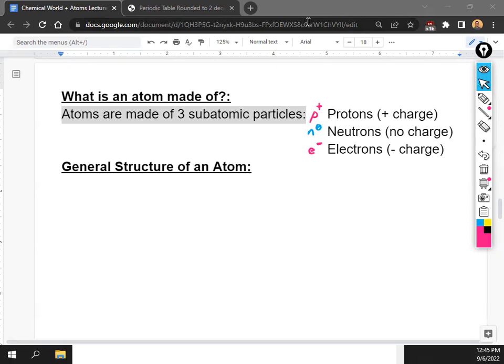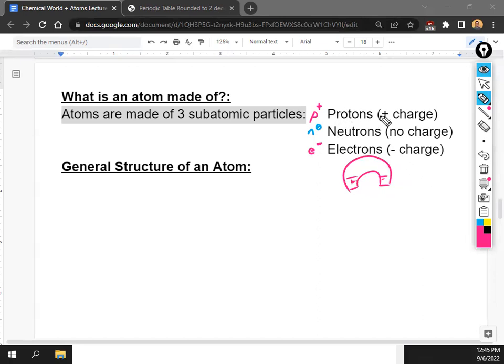Okay, so atoms are made out of 3 subatomic particles: protons, neutrons, and electrons. A minus sign, just a dash. Okay, so you might be wondering what's a plus charge, a no charge, a minus charge. I don't know if you guys have seen on a magnet before, but you know how magnets, one side is positive and one side is negative, right? It's just a different electrical energy. That's basically what we're referring to.